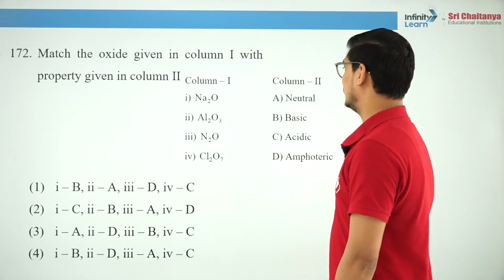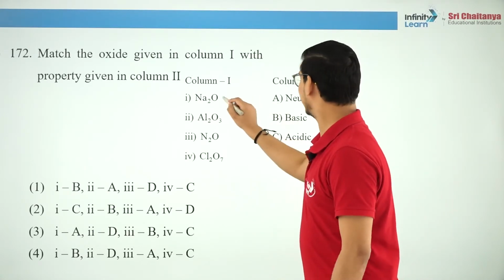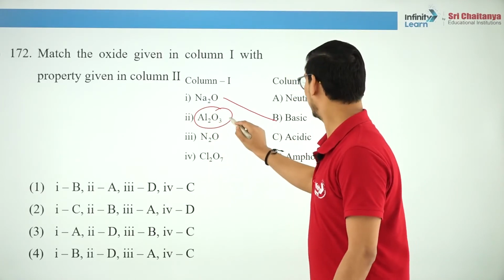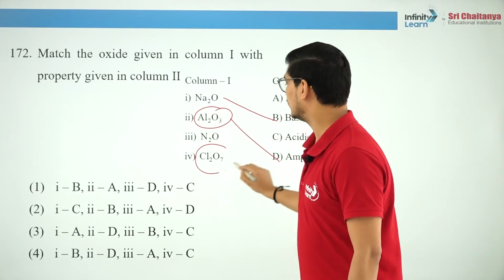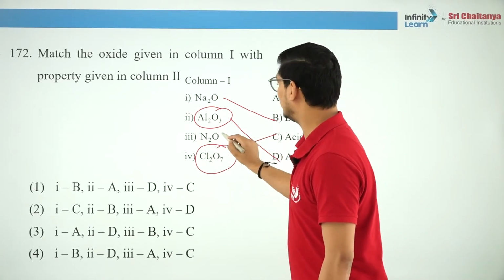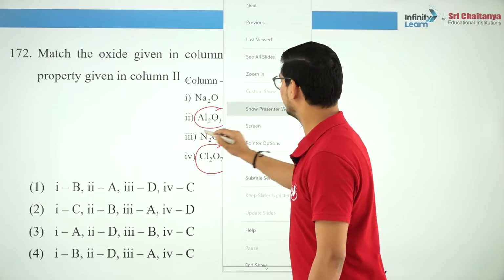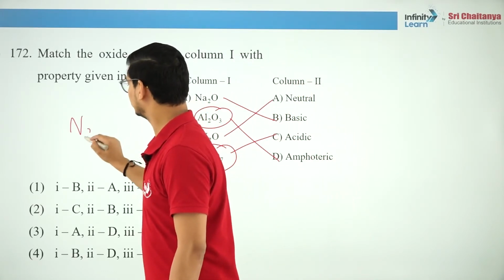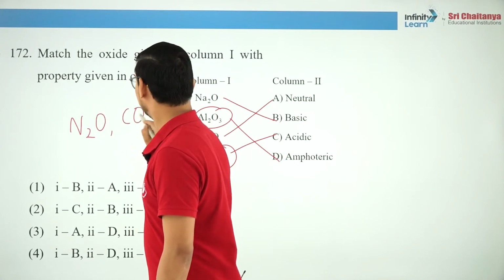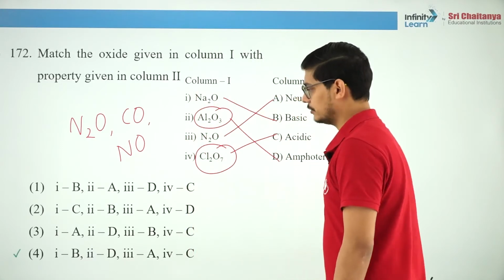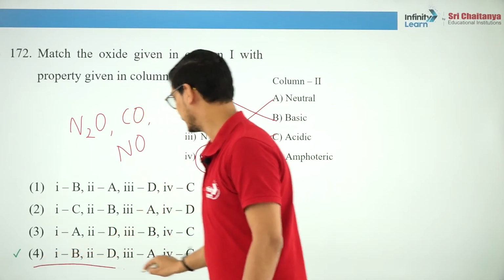Match the given oxide. This is very simple. Metal oxides are basic. Aluminum is a specific case. It is an amphoteric oxide, right? Cl2O7, it's a non-metal oxide, so it will be acidic. And N2O we know, it's a neutral oxide, right? N2O, CO and NO, okay? These are neutral oxides. Is that clear? So you know the correct answer is this.